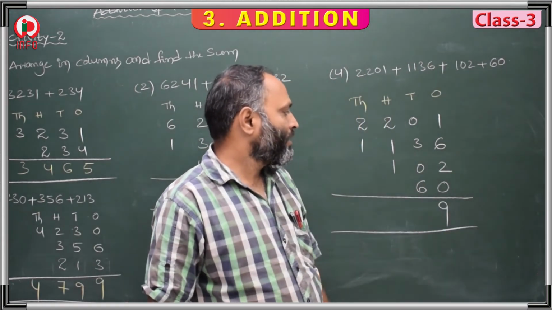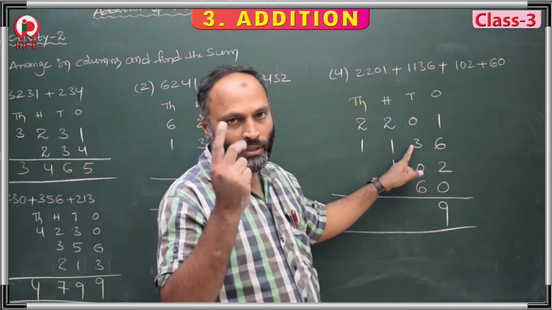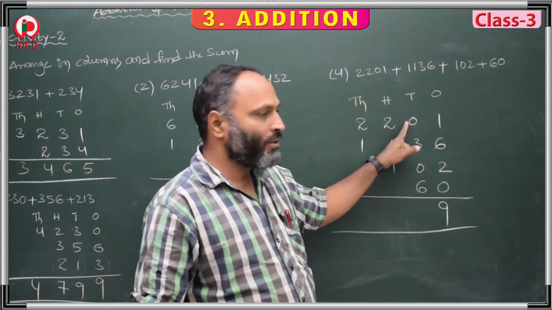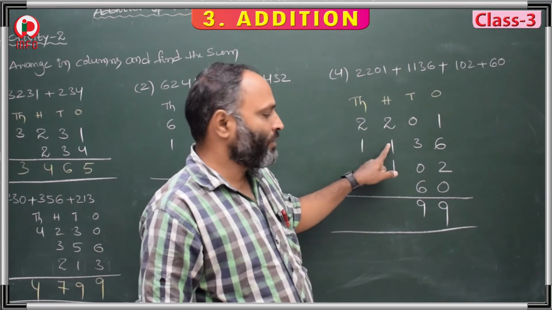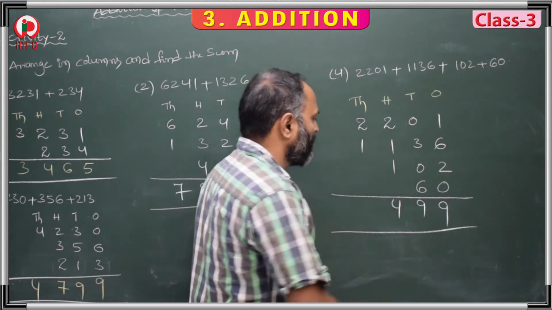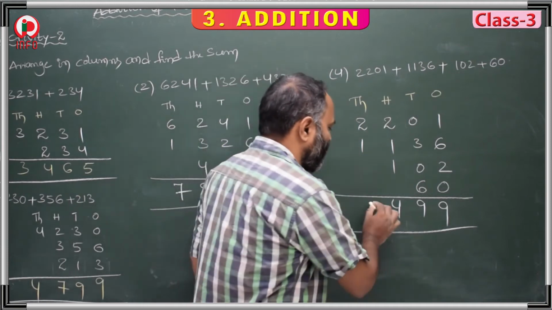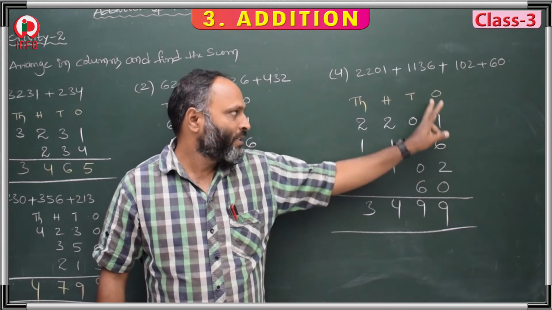6 plus 3. 6 plus 0, 6. 6 plus 3, 7, 8, 9. 9 plus 0, 9. 2 plus 1, 3. 3 plus 1, 4. 2 plus 1, 3.